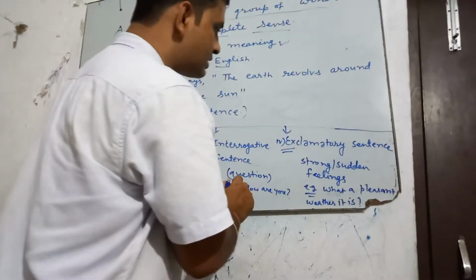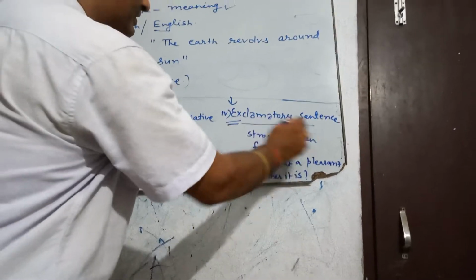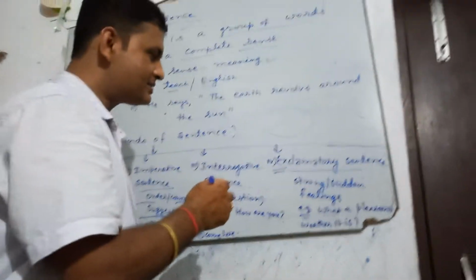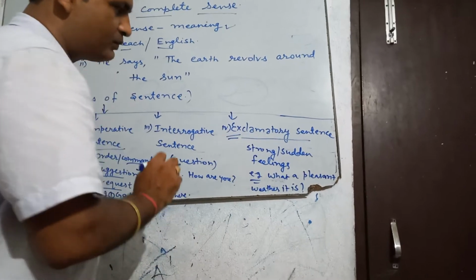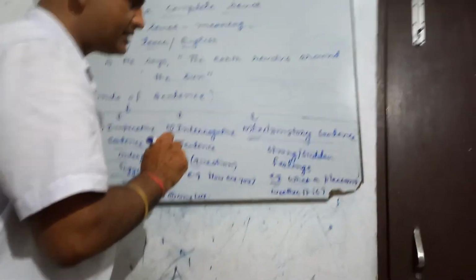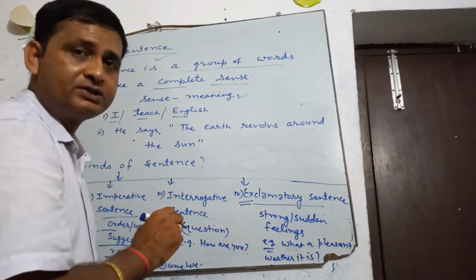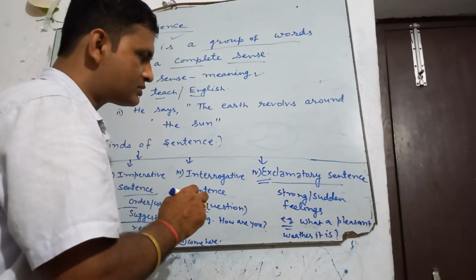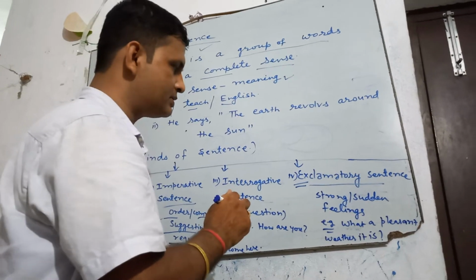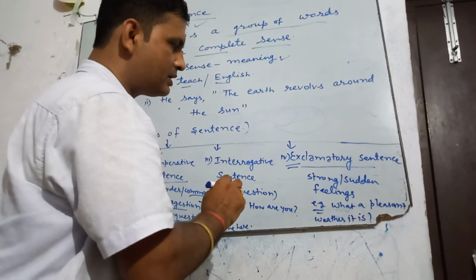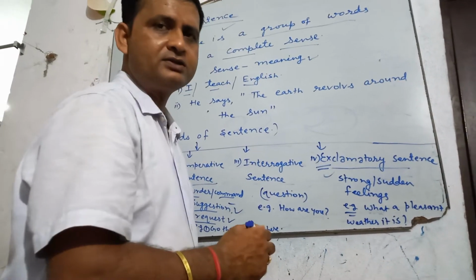Fourth and last kind of sentence. Now let us see exclamatory sentence. In exclamatory sentence, we can give strong or sudden feelings. Like if we have to give any type of sudden feelings, then we can give example like that. What a pleasant weather it is. If we have to give strong feelings, then we can use this type of example like what a palatial building it is. What a giant animal it is. So in exclamatory sentence, we can use strong feelings and sudden feelings.